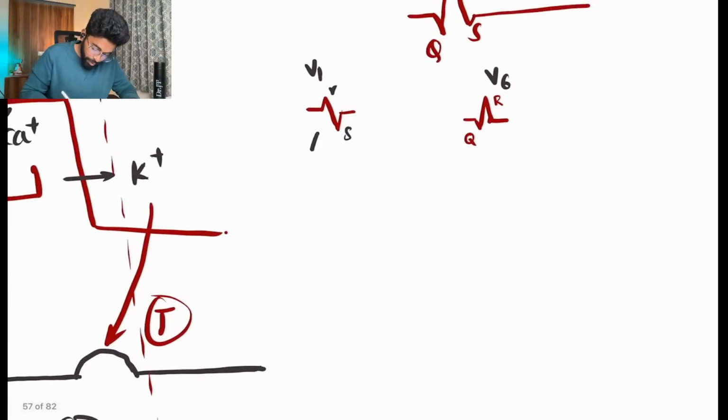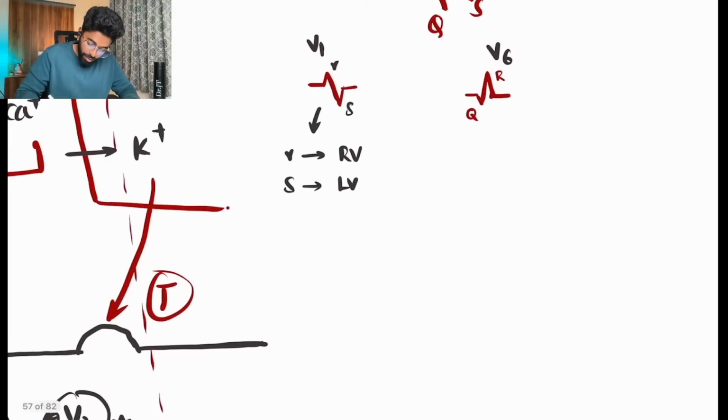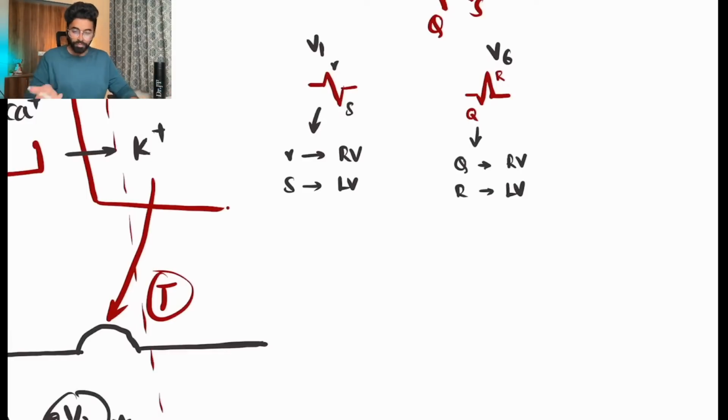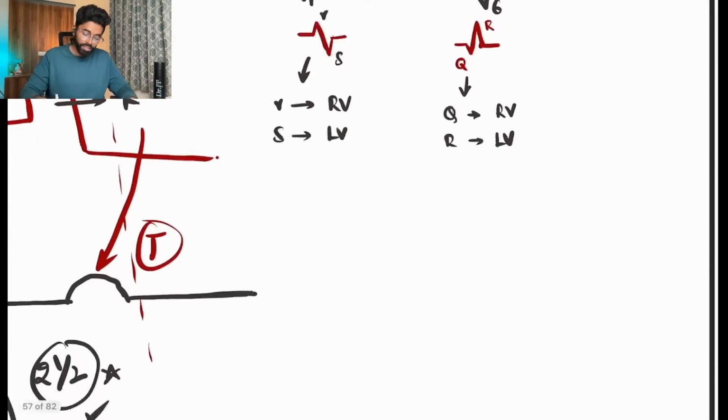In V1, the small r which you are seeing represents the right ventricle. The S which you are seeing represents the left ventricle. In the same way, the Q you are seeing here represents the right ventricle, and the R you are seeing is the left ventricle. Very simple. Whichever represents which, the entire QRS represents ventricular depolarization, but what is the use?